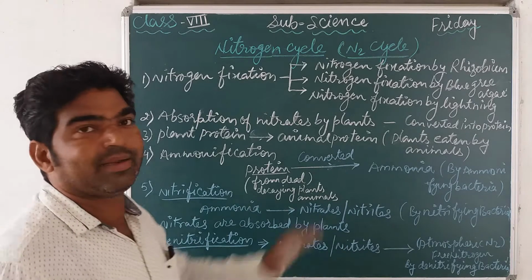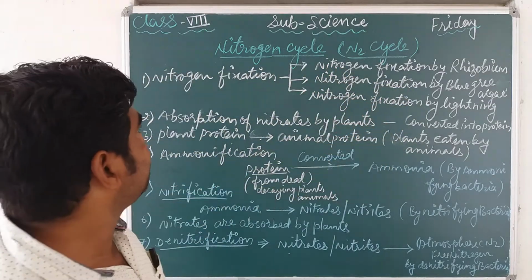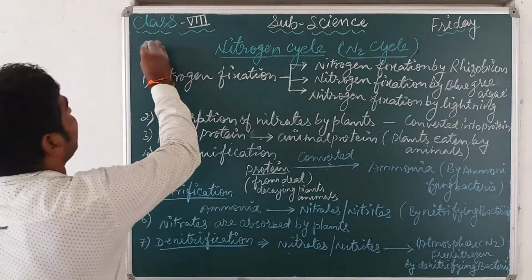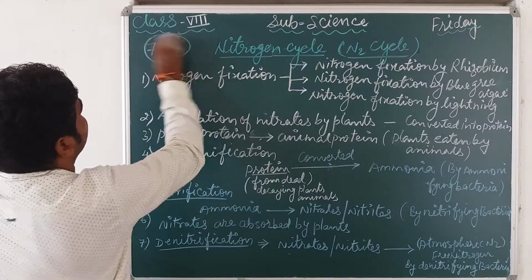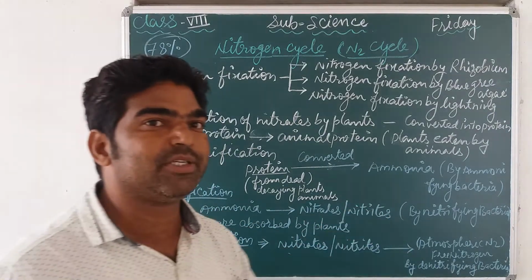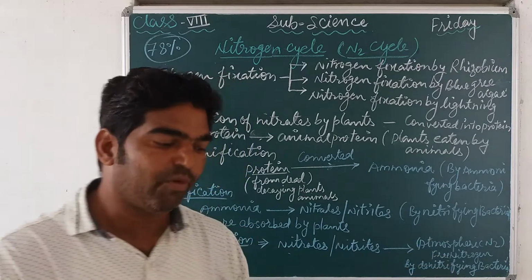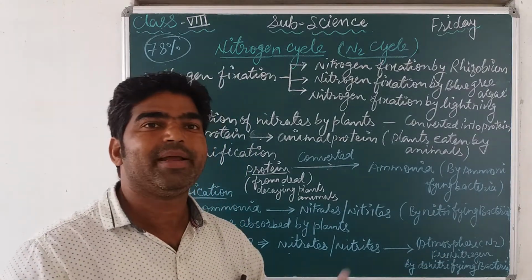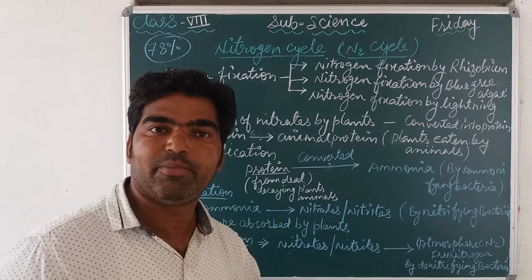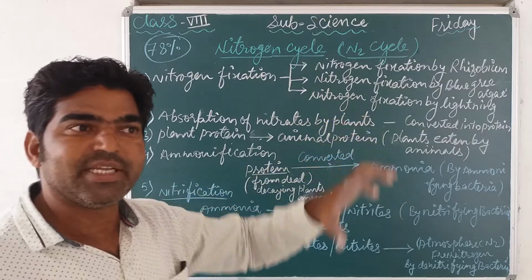So now this is the next topic, that is the nitrogen cycle, or the N2 cycle. As you know, nitrogen is almost 78% of the atmosphere. If we see the major constituents of air, air is mostly composed of nitrogen, oxygen, hydrogen, helium and other gases. Nearby 78%, the most abundant gas, that is nitrogen, is present in the air.